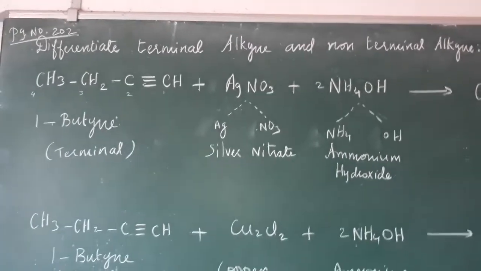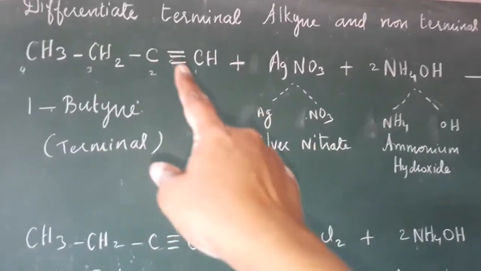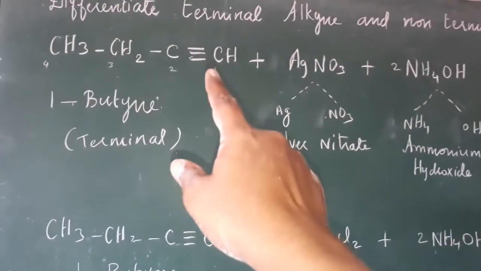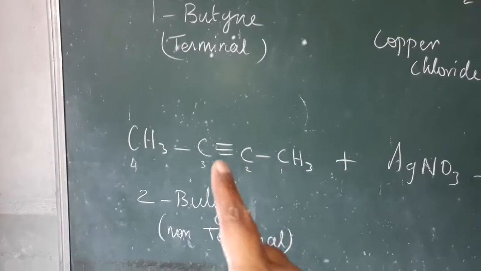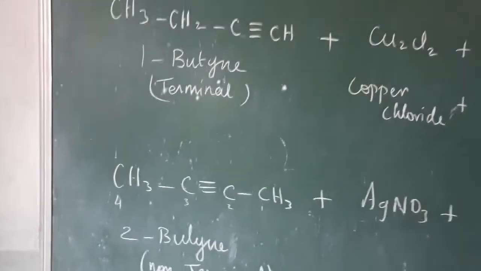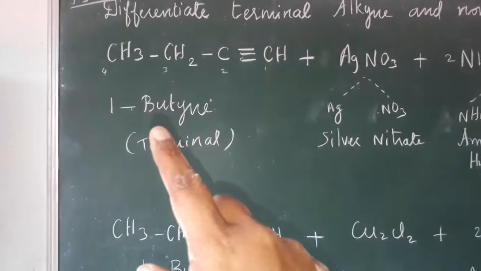Differentiate between terminal alkyne and non-terminal alkyne. The first one, 1-butyne, is terminal. In a terminal alkyne the triple bond is at the end. In a non-terminal alkyne, where is the triple bond? In the second carbon. It is not terminal, so it is non-terminal. 2-butyne is the non-terminal and 1-butyne is the terminal one.